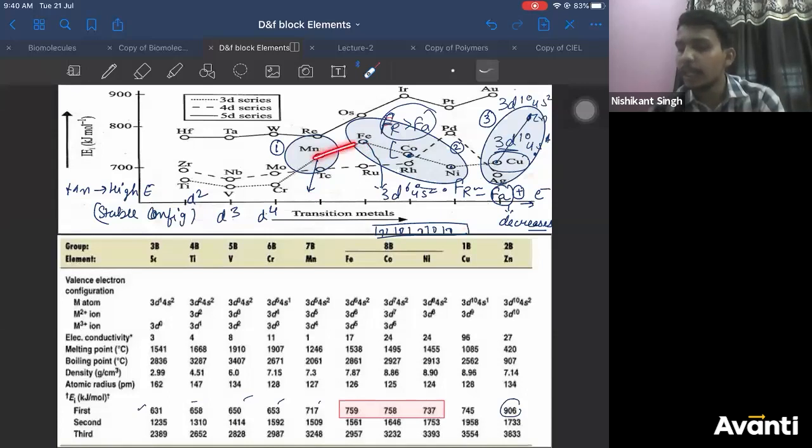Because you are increasing the atomic number. As you increase the atomic number, obviously, the force of attraction or effective nuclear charge increases. Right? With an increase in atomic number, the number of protons increases, and electrons are added in the same shell. So the force of attraction will increase, but the increase will be less. Therefore, the increase in ionization energy will also be less. Correct? Is this graph in the textbook? Yes, this graph is there in the textbook also. Correct?